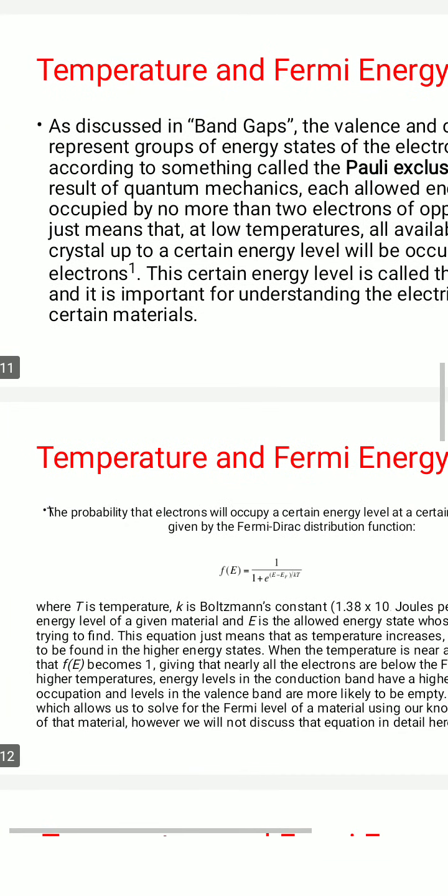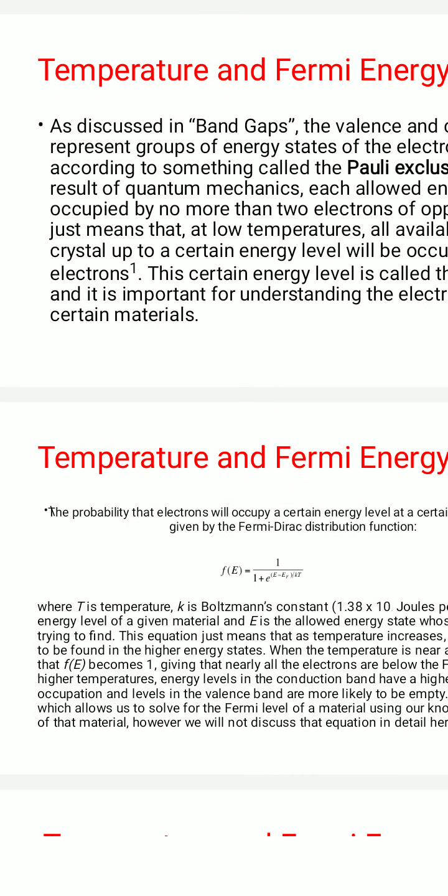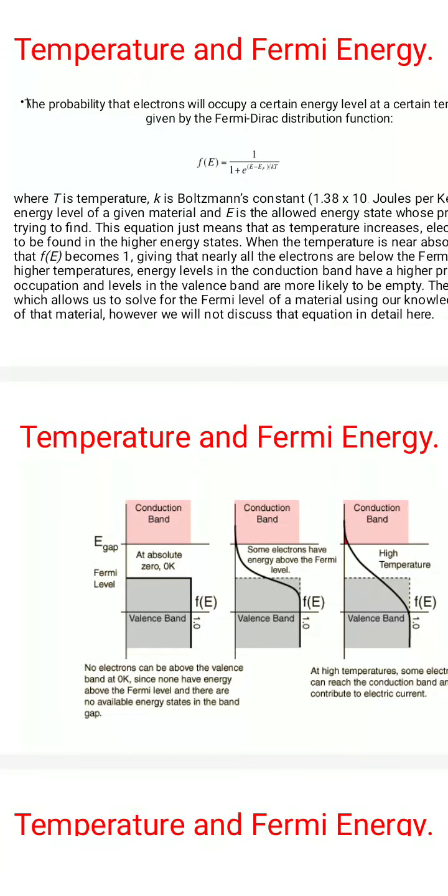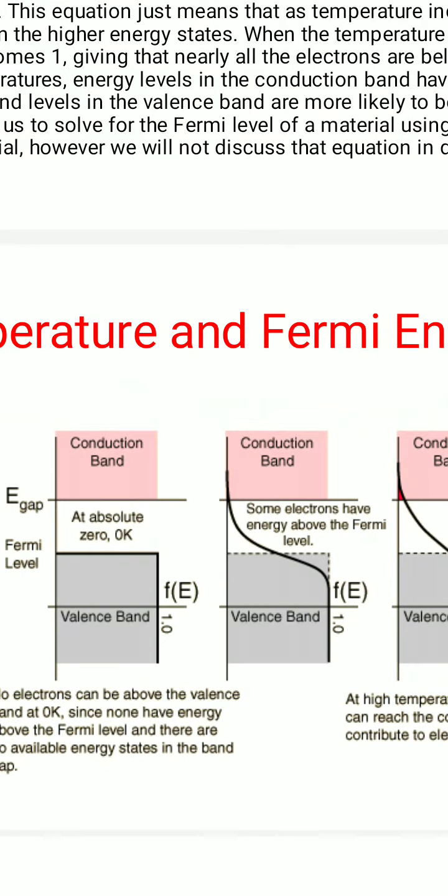At absolute 0, we see that f(E) becomes 1, meaning nearly all electrons are below the Fermi level. Now with this diagram, I can explain it to you. If you see the first diagram, you will find one valence band and another, the conduction band. There is a gap mentioned, E gap, and the Fermi level is mentioned at absolute 0 Kelvin.